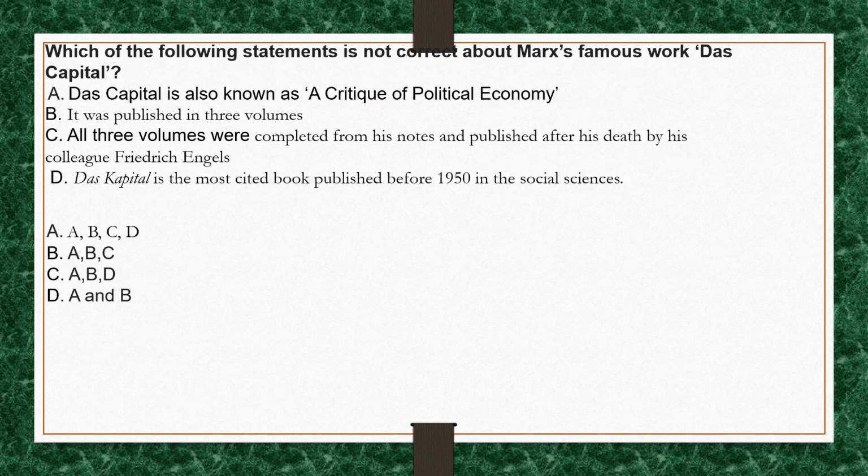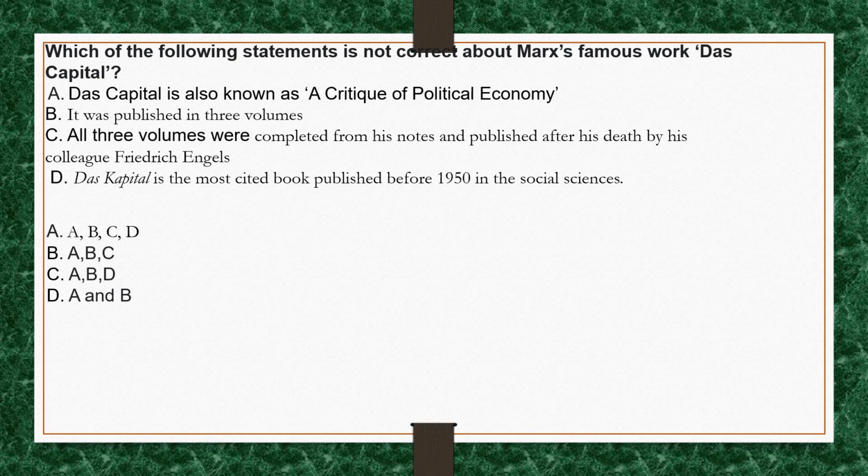Now the question is, which of the following statements is not correct about Marx's famous work, Das Kapital? Let us see the statements one by one. Das Kapital is also known as a critique of political economy. This is correct. It was published in 3 volumes. It is also correct. All 3 volumes were completed from his notes and published after his death by his colleague Friedrich Engels.